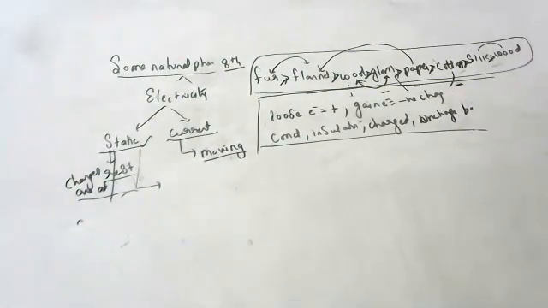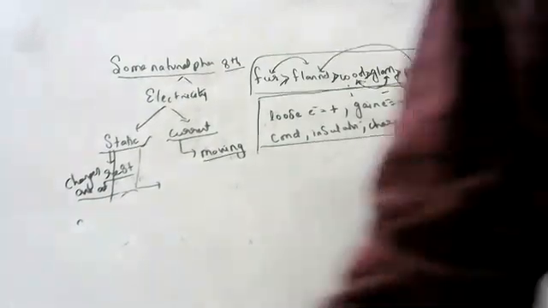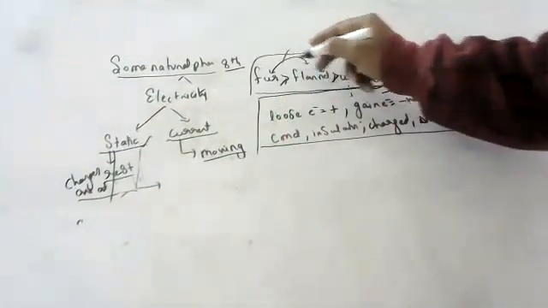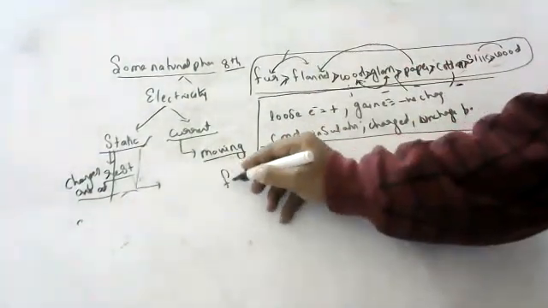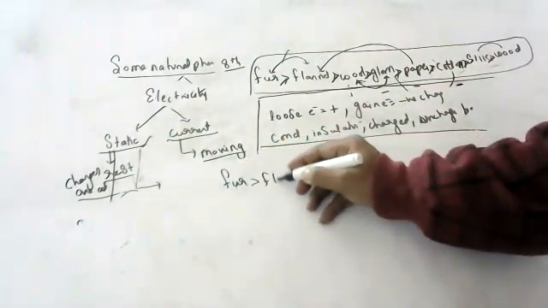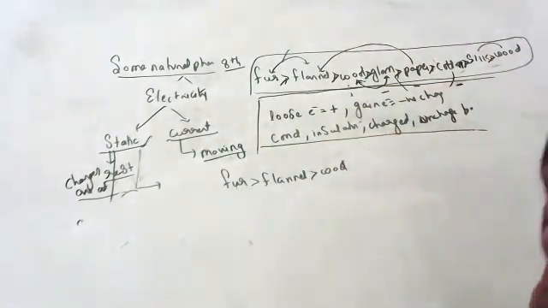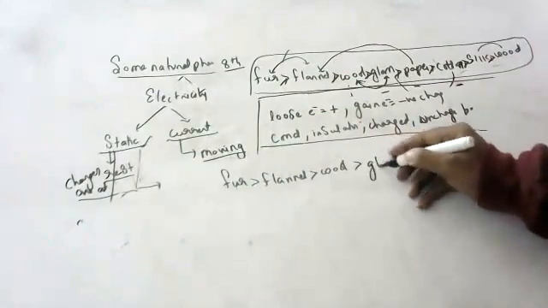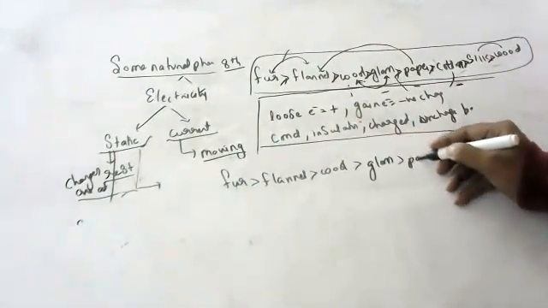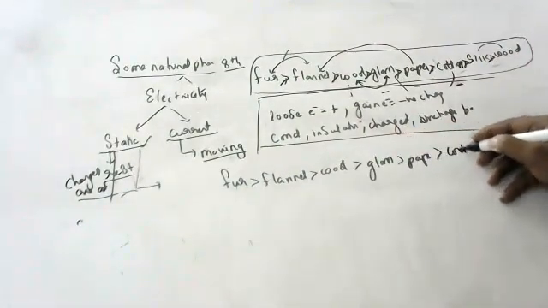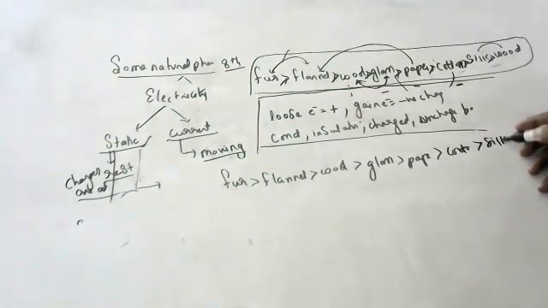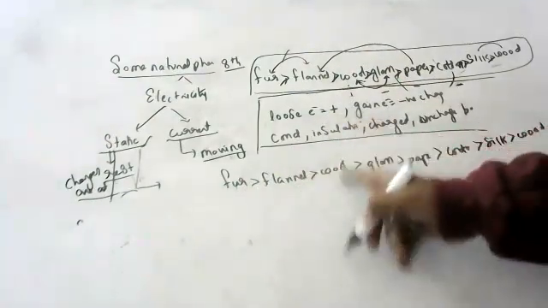Okay, like this we have studied. Anyone have any doubt? Remember the sequence: flannel, wool, fur, glass, paper, cotton, silk. Please remember this sequence. In the sequence, the first one will get positive, the second one will get negative.